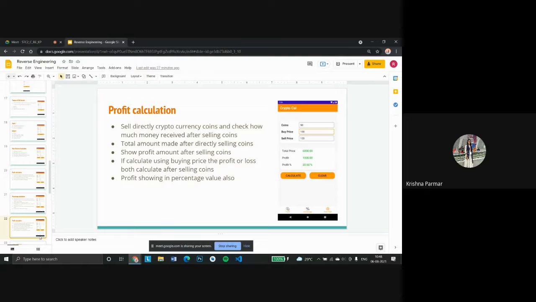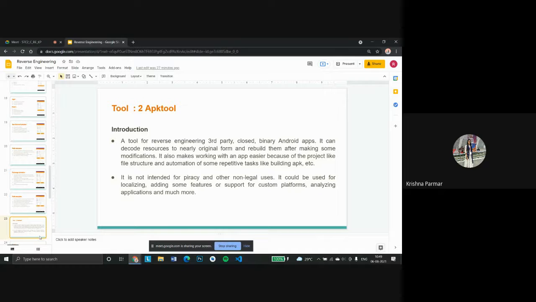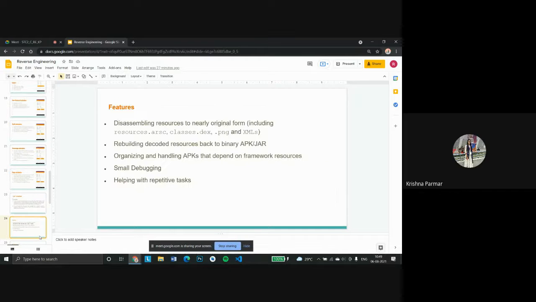Okay, fine. Which is your next case study or tool? The tool is APK tool. This is basically a decompiler for applications, and we can see the resources of the application. Okay. So as an input, what do you need to give? In APK tool, this is the decompiler software. We need to write commands in CMD.